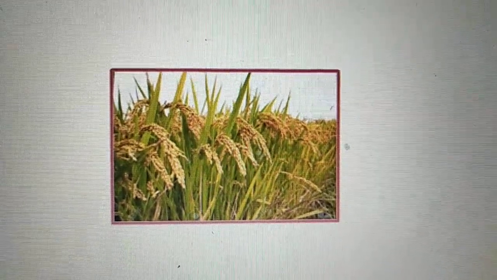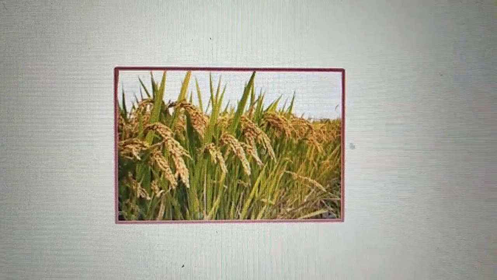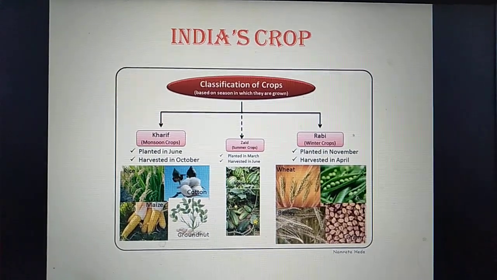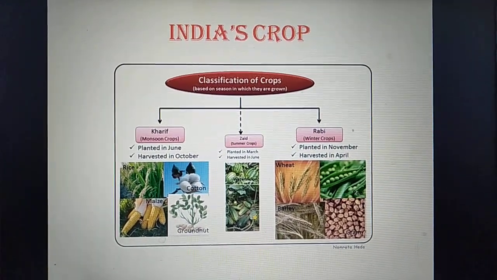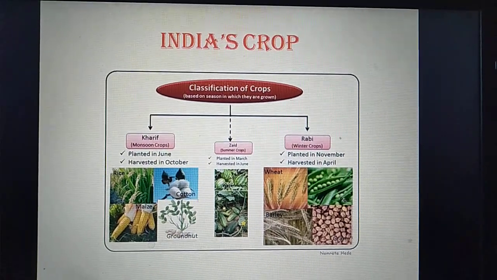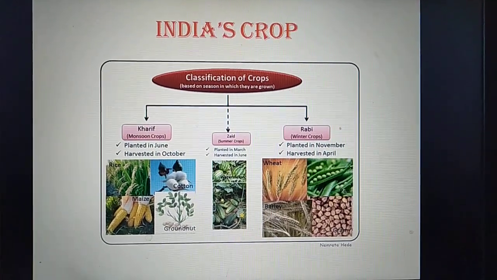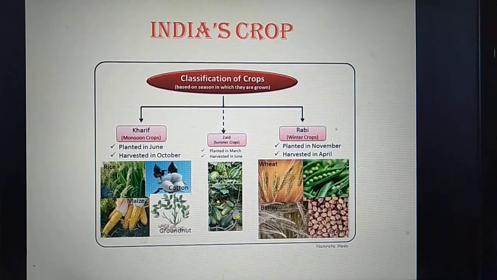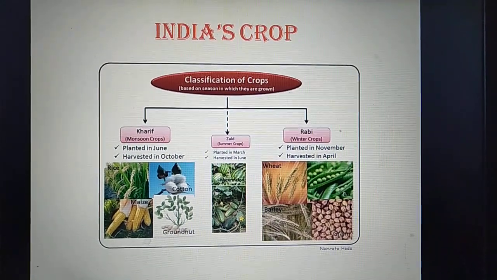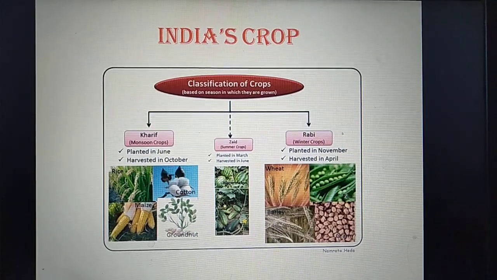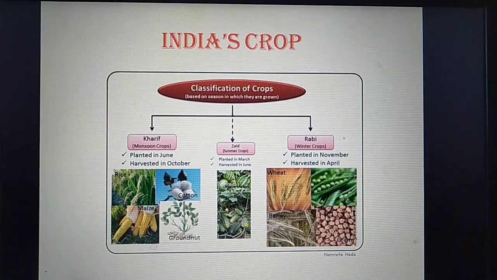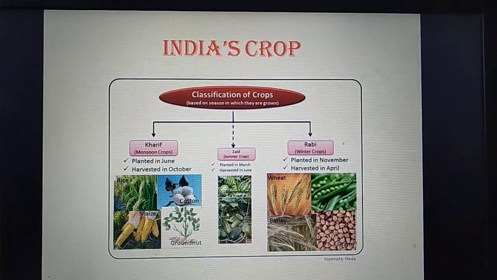I have given here the picture of a paddy field. You can see the crops are classified into three categories: Kharif crop, Rabi crop and Zaid crop. Kharif crops are planted in monsoon seasons, that is rainy seasons. They should be planted in June and harvested in October. Plants like cotton, maize, groundnut and rice can be Kharif crops, grown only during monsoon seasons.